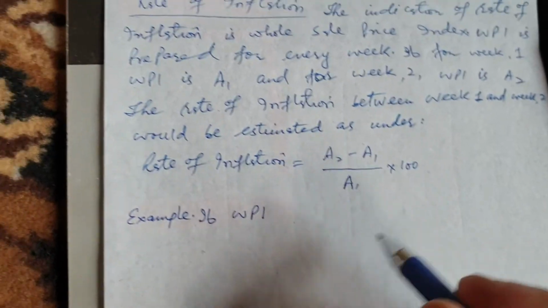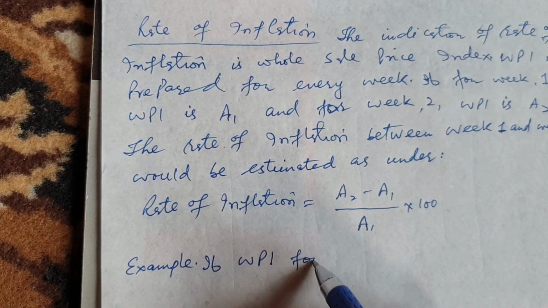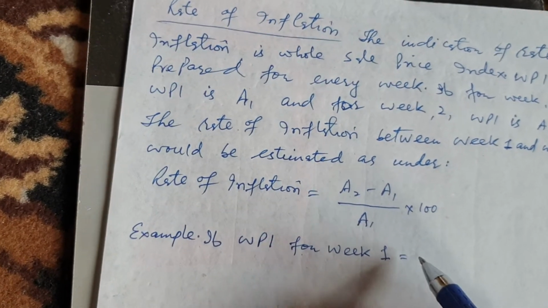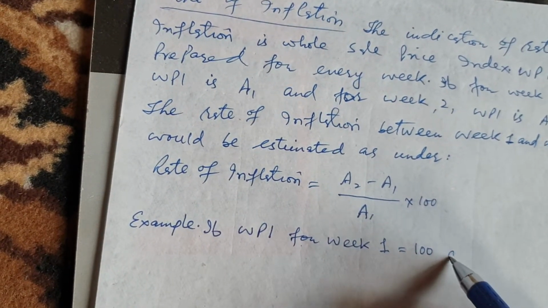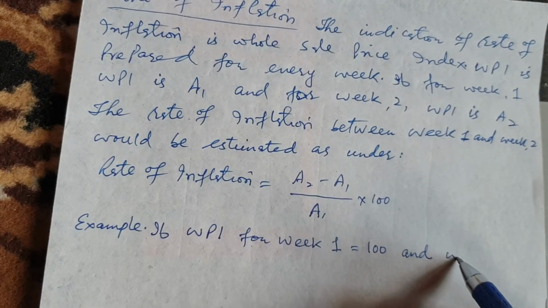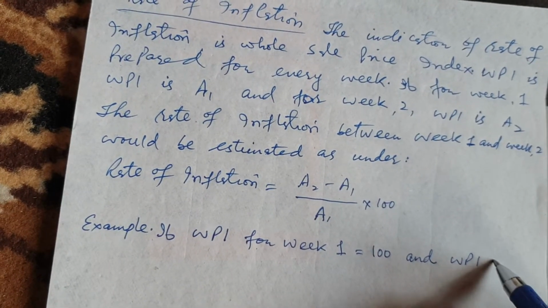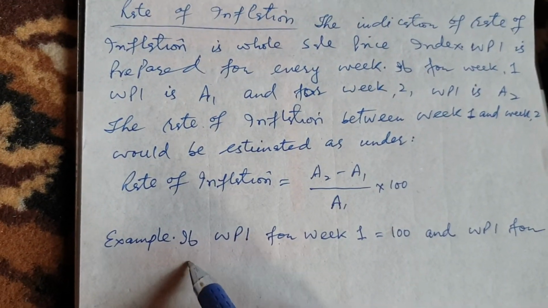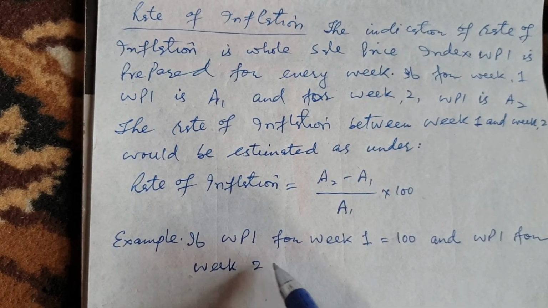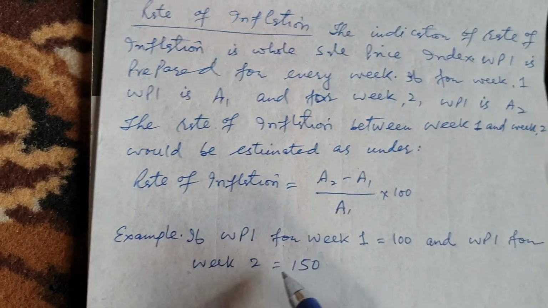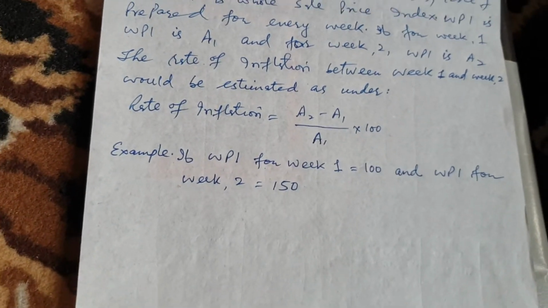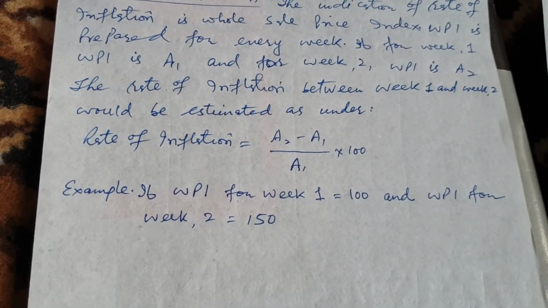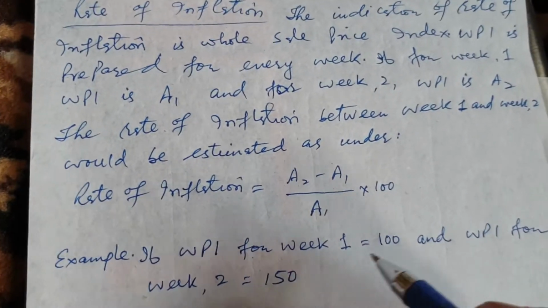Now if wholesale price index for week 1 is equal to say 100 and wholesale price index for week 2 is equal to 150. If wholesale price index for week 1 is 100 and for week 2 wholesale price index is 150, then what will be the rate of inflation?